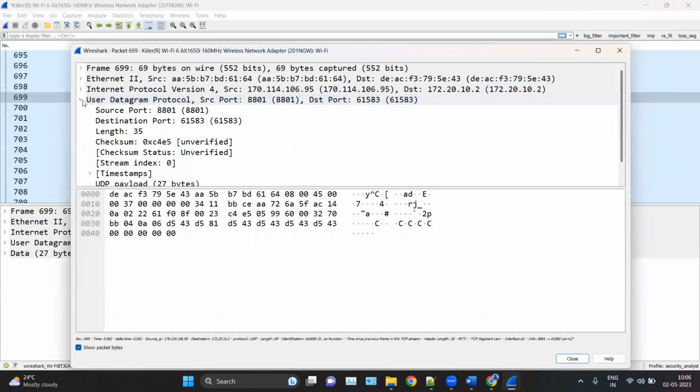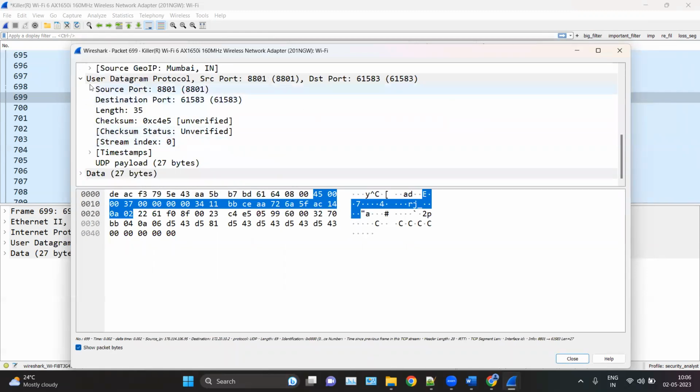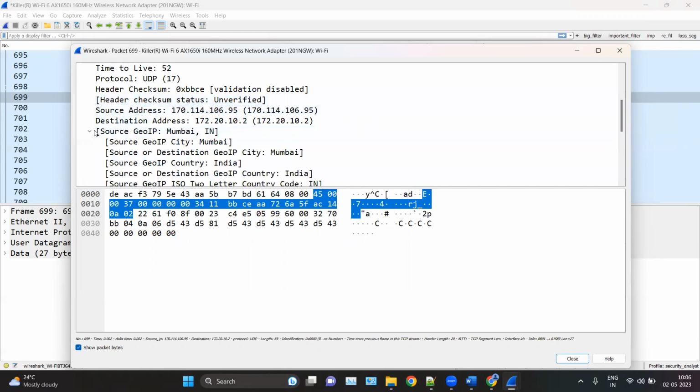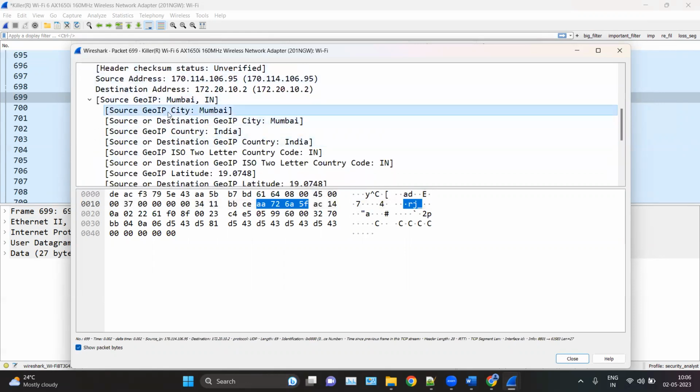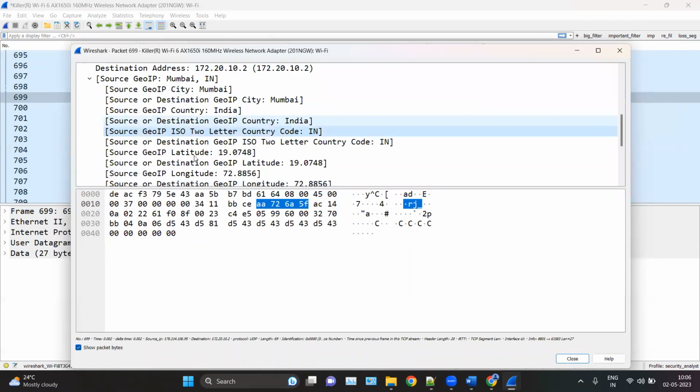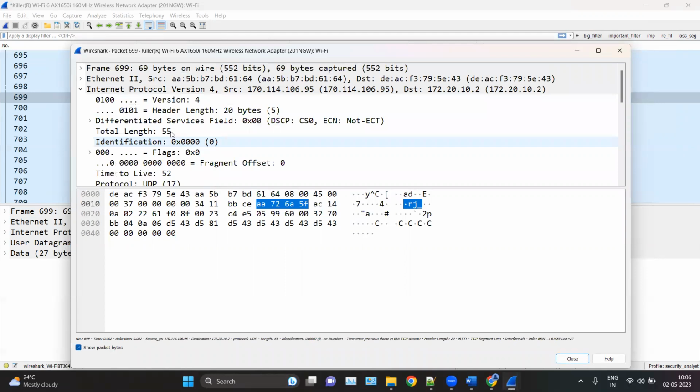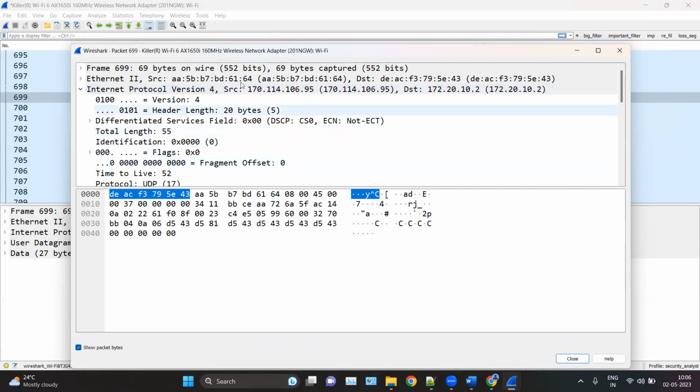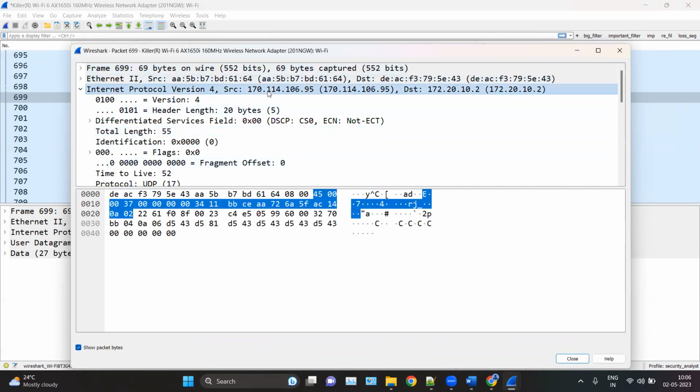And here you can see in this IP layer, you can see information like source GeoIP. Source GeoIP city is Mumbai, country India, etc. Same as you can see the destination information as well. So this is the feature of Wireshark to know the location of a particular IP from Wireshark itself. Otherwise, you have to add this IP on a geo map to find the location.